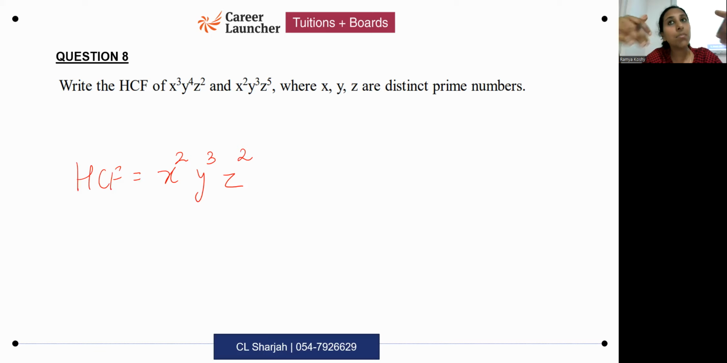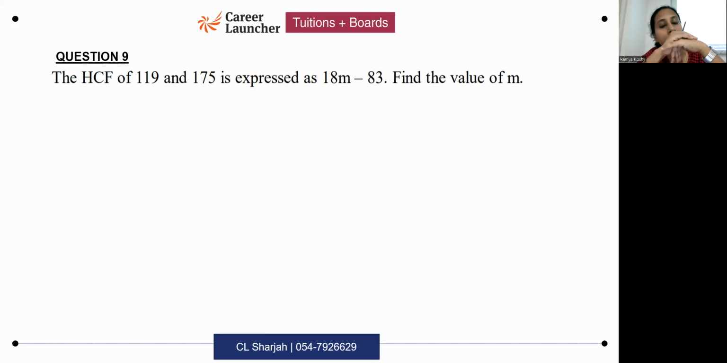If you're doing LCM, you would have taken all prime factors, which in this case again would be x, y, z. And then what should you do? You should take the higher powers if you're doing LCM. Okay. Try this.